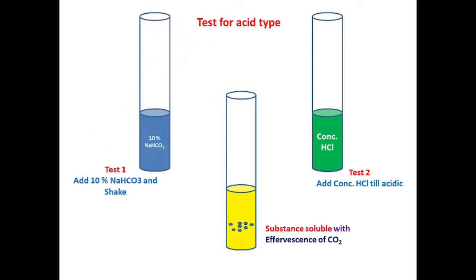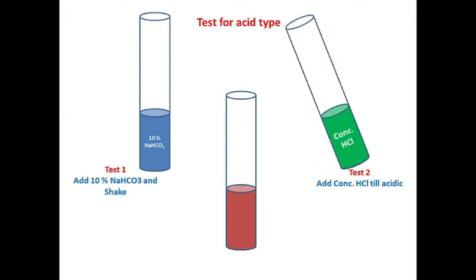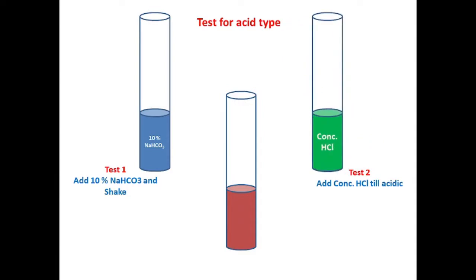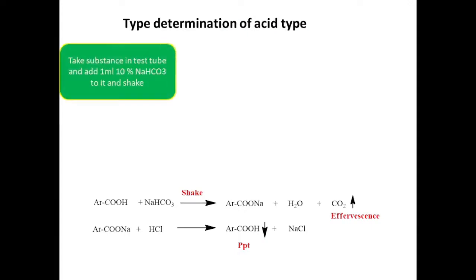If the substance is soluble with effervescence of CO2, then acid may be present. To that filtrate, add concentrated HCl. If precipitate is observed, then acid is confirmed.